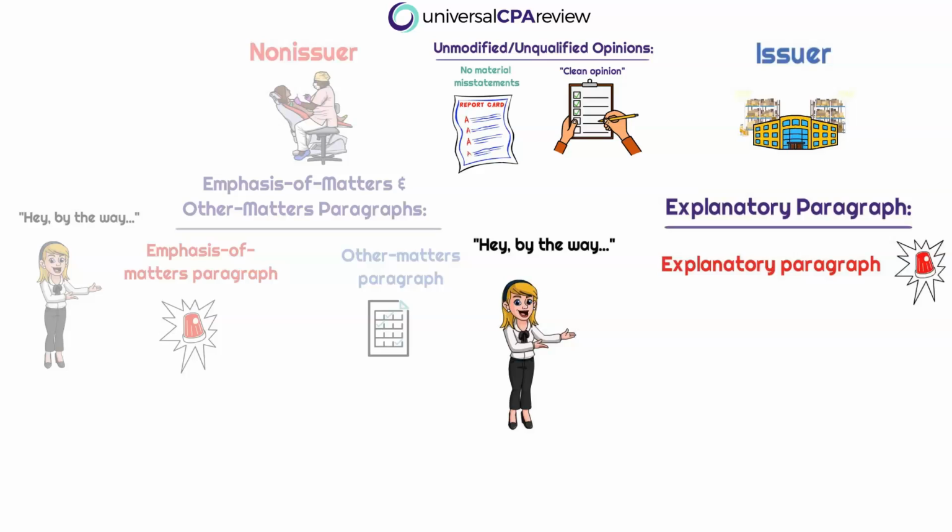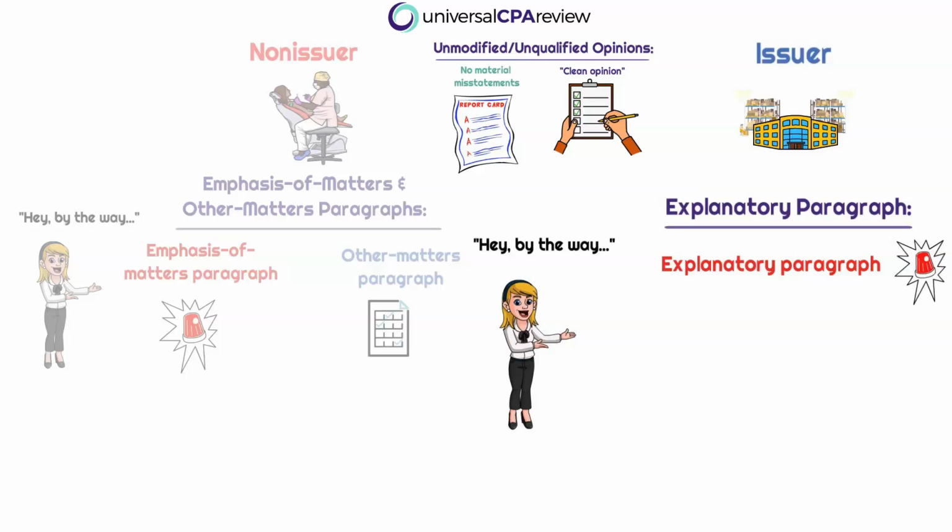Okay, so we talked about emphasis of matter and other matter paragraphs. Those are going to be included in unmodified audit opinion reports for non-issuers. But we're no longer talking about non-issuers. We're talking about the audit for Boobaloo Inc., right? Those publicly traded companies. So we're talking about auditing issuers. So when auditing issuers, instead of including an emphasis of matter or other matters paragraph, we would include what's referred to very simply as an explanatory paragraph. So unqualified opinion reports will not break out this extra information into two separate paragraphs like unmodified opinion reports would. Okay, but in essence, explanatory paragraphs will operate in the same way.